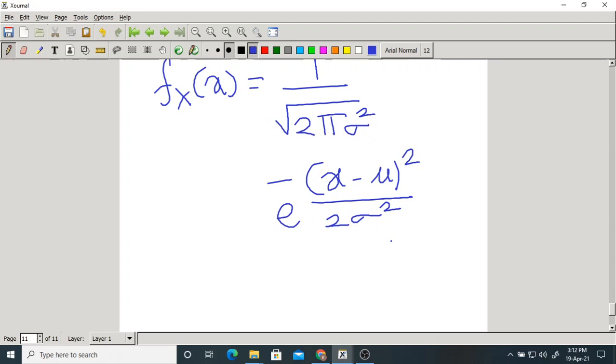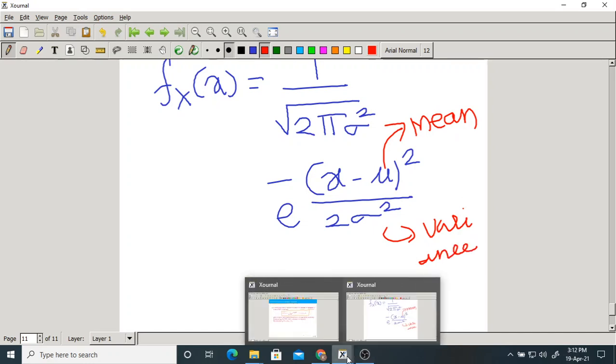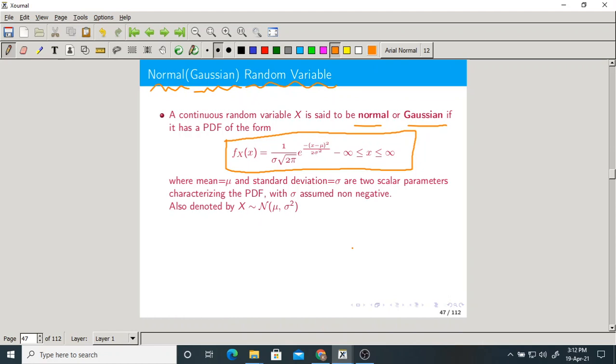Here, in this expression, mu is the mean, and sigma square is the variance of the normal random variable, where mu is the mean and sigma is the standard deviation. There are two scalars.